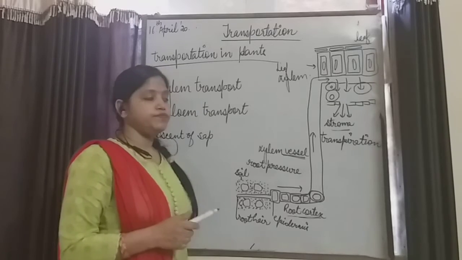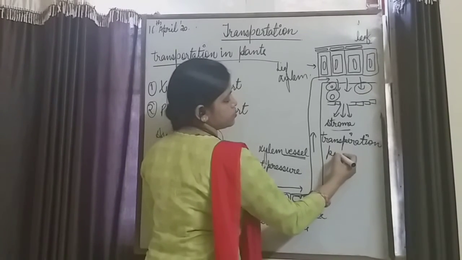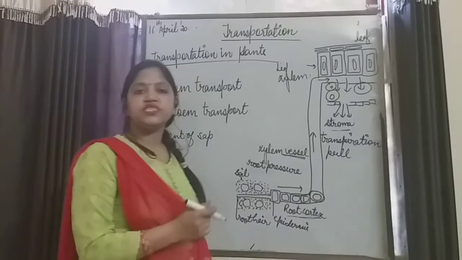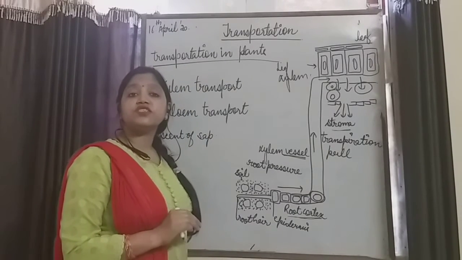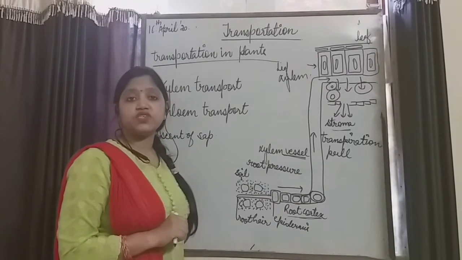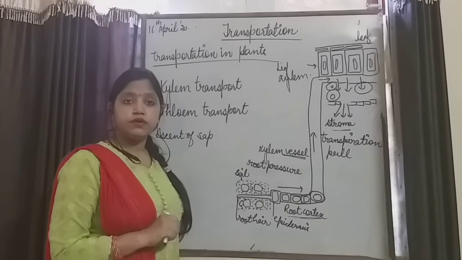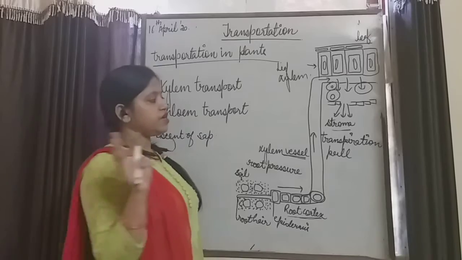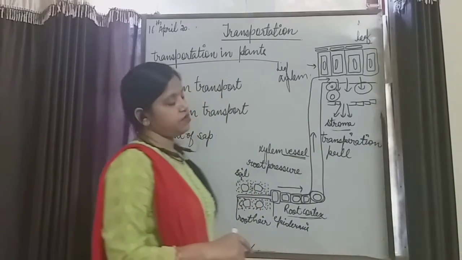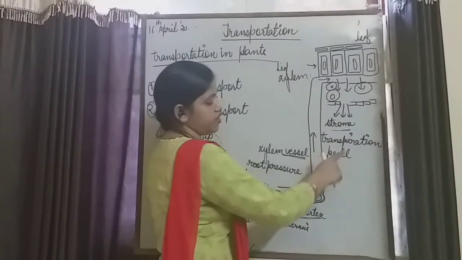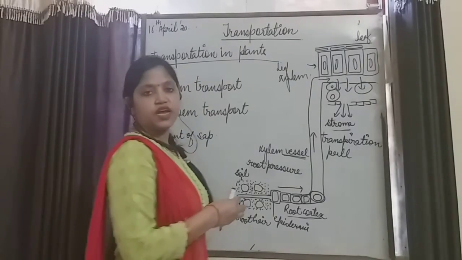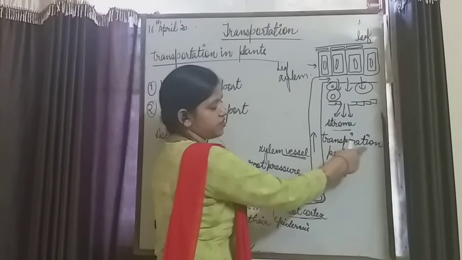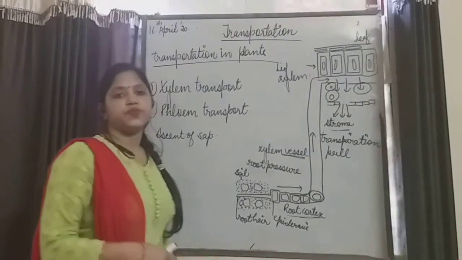And the pull, or the continuous channel which promotes the transpiration rate, is known as transpiration pull. So high temperature and low humidity are the factors which increase the rate of transpiration. Right? So temperature and humidity are the factors which affect the rate of transpiration.